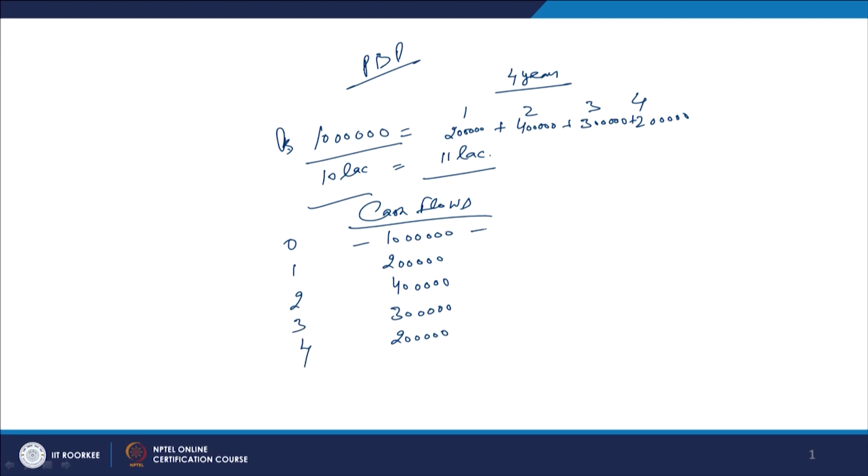And then what we were doing, we were discounting it against the discount factor, because you can apply the discount factor depending upon the discount rate. That discount rate may be 10% or 12% or say 16%, whatever the discount rate is, these cash flows can be discounted. So, if you discount it at 10%, you can find out the discounted cash flows also, and then the discounted values can be taken.